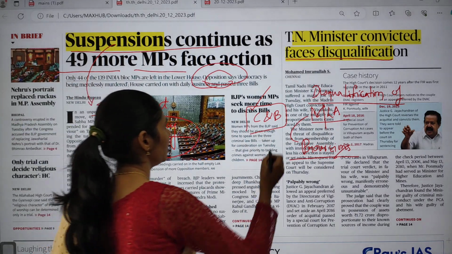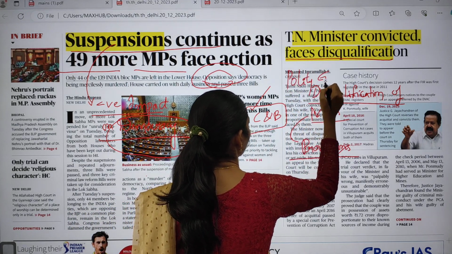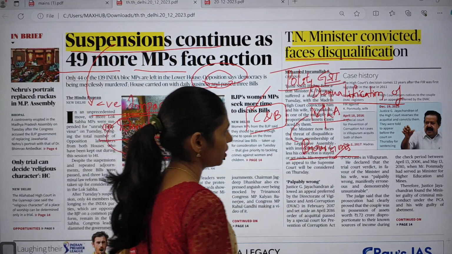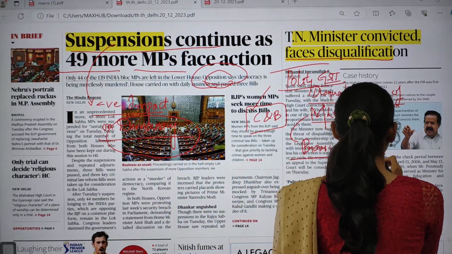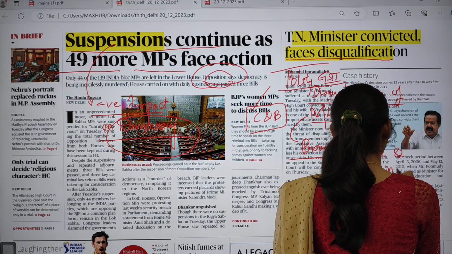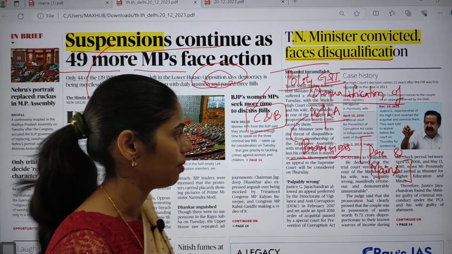This topic is very important from your polity, which comes under GS paper 2, and it is important for both prelims and mains. So there is a chance of getting a question in your prelims as well as mains from this topic.